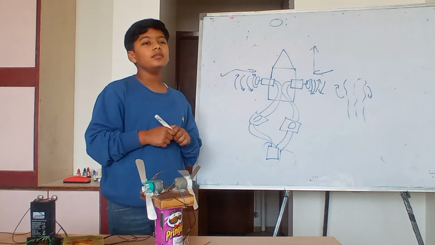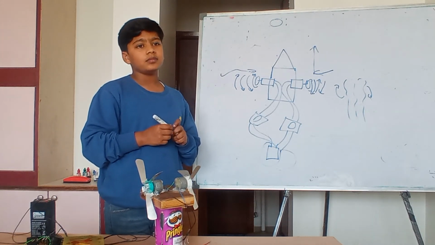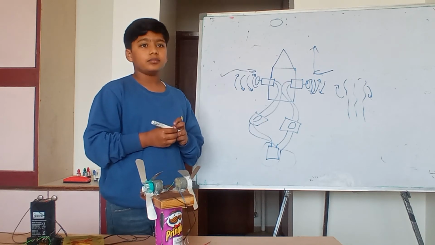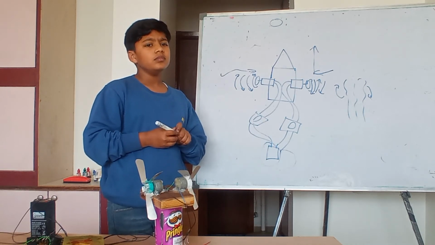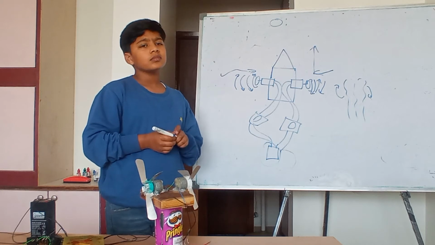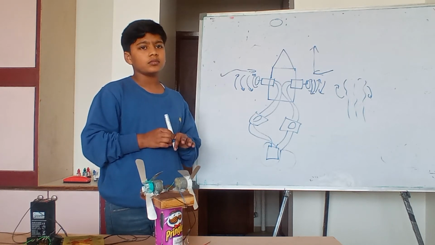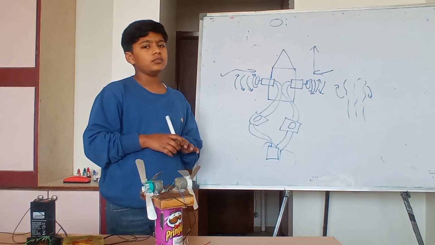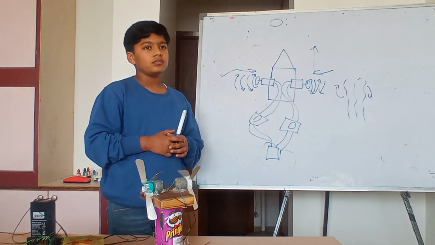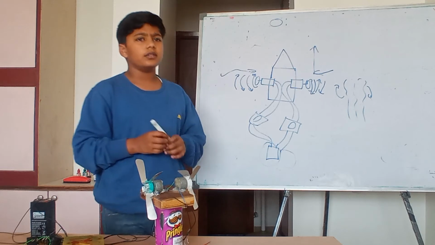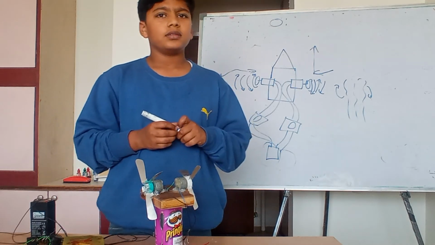Yeah. The blades push the water backwards, that way we get a force forward. If we take a stand and put the motor up in the air, and the motor is pushing the air this side, will I still get a force this side?